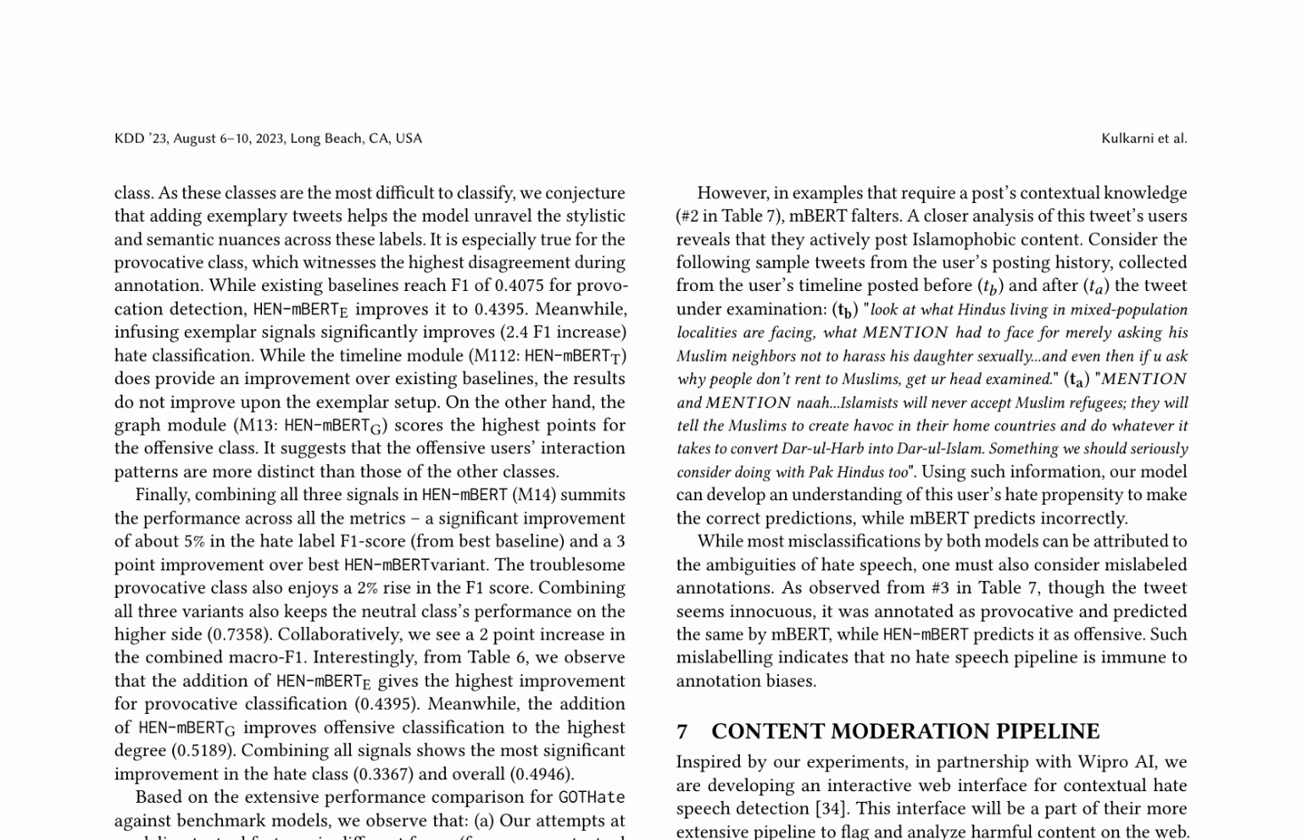Henembert, a variant of the multilingual BERT (MBERT) architecture, demonstrates improved performance in detecting hate speech. Notably, combining all three signal variants yields enhanced F1 scores for hate and provocative classes. The graph module exhibits the highest performance for the offensive class, indicating distinct interaction patterns. Error analysis reveals that while both models excel in identifying explicit offenses, Henembert's contextual understanding proves beneficial for tweets requiring post-contextual knowledge. This contextual understanding enables Henembert to better distinguish between hateful and non-hateful content.